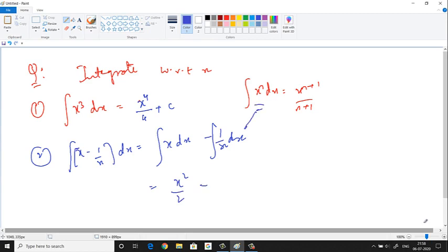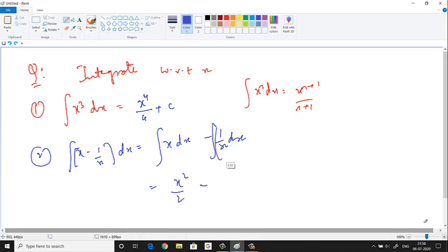Can we use this formula for this? We can't use it. Why? Because if we write this like this, x power minus 1, and in place of n I put minus 1, the denominator here will become undefined. So that's why we cannot use n equal to minus 1.